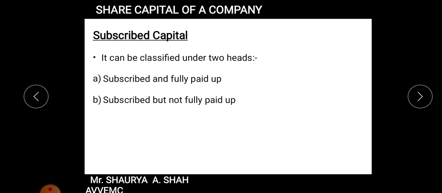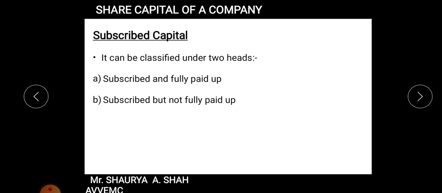Now when the company has called up the total face value of the shares, right, and it has received the amount, it is known as subscribed capital. Now again we had done the liquidation chapter very recently. In that liquidation chapter also, in 2 to 3 long sums, we had seen that there are 3 types of equity shares. Amongst that, some of the equity shares were fully paid up, some of them were partly paid up, right? So the term used was called up amount and paid up, right?